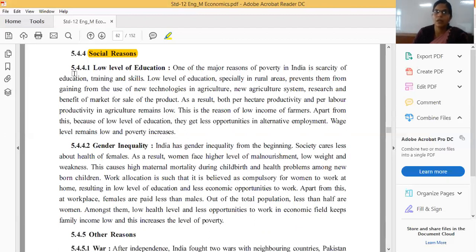If these people are more educated, highly educated, and have good training from a good training center, and they are skilled, they have high opportunity of work in their own region, in other regions, and other countries also. But in our India, friends, mostly people are only educated